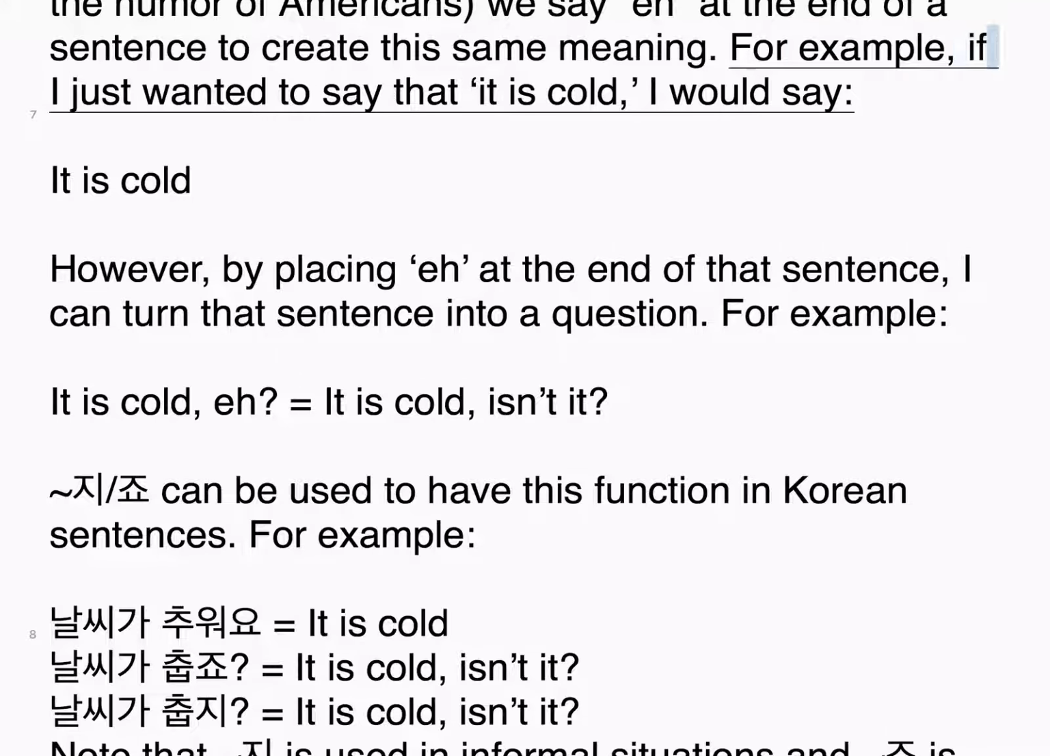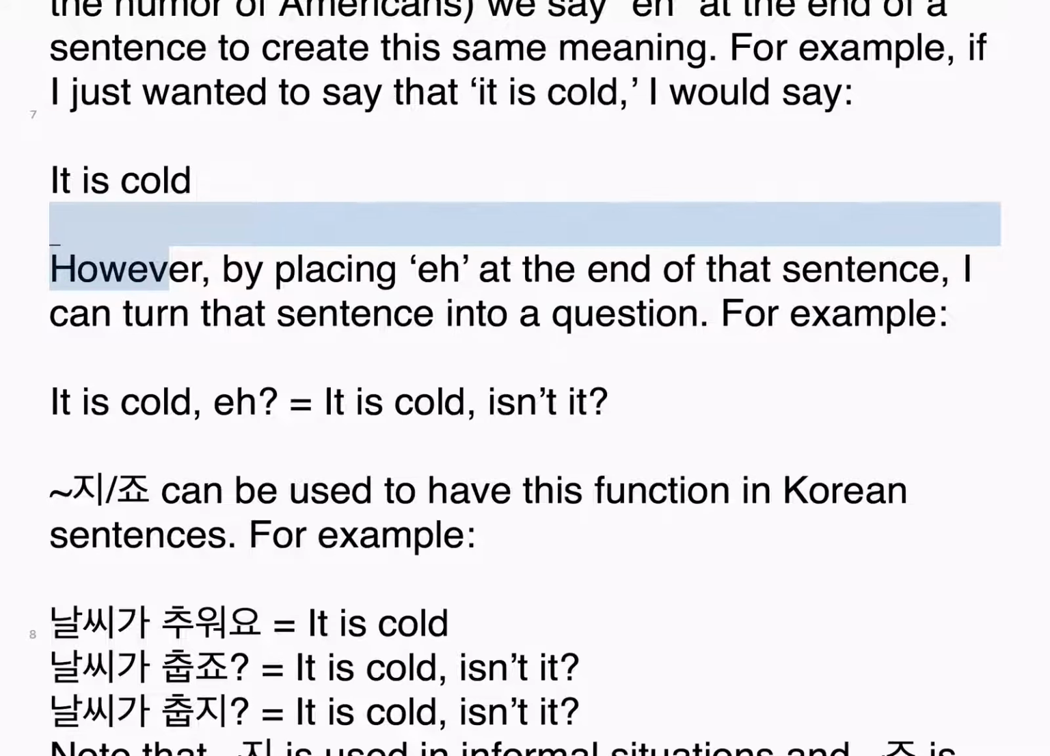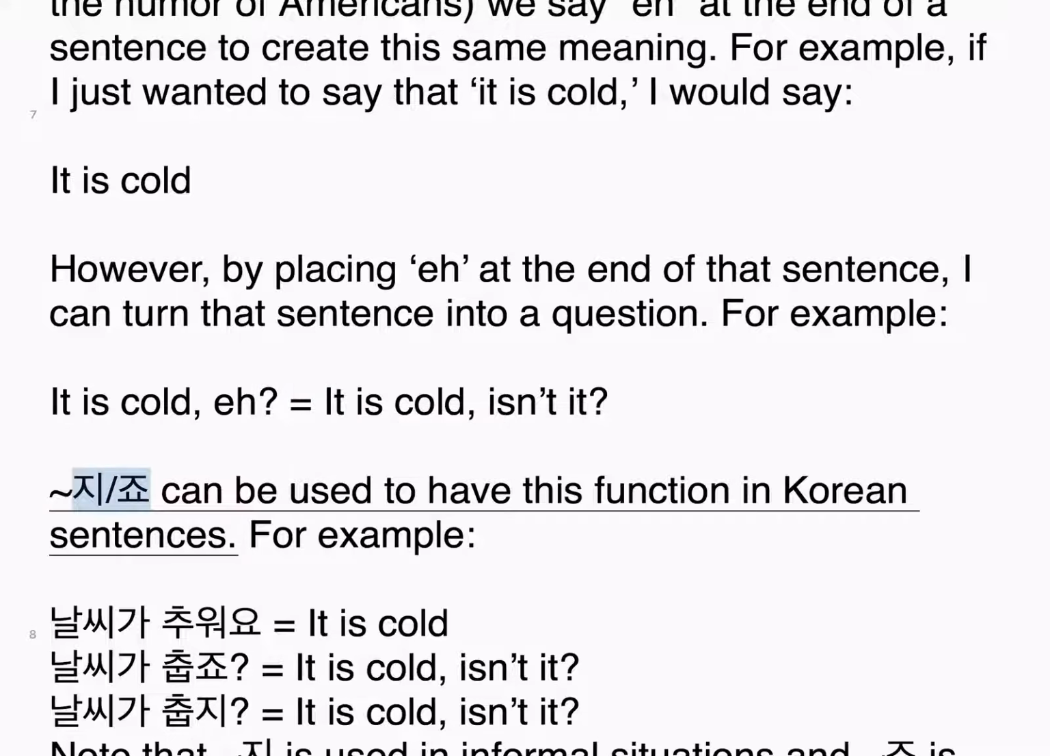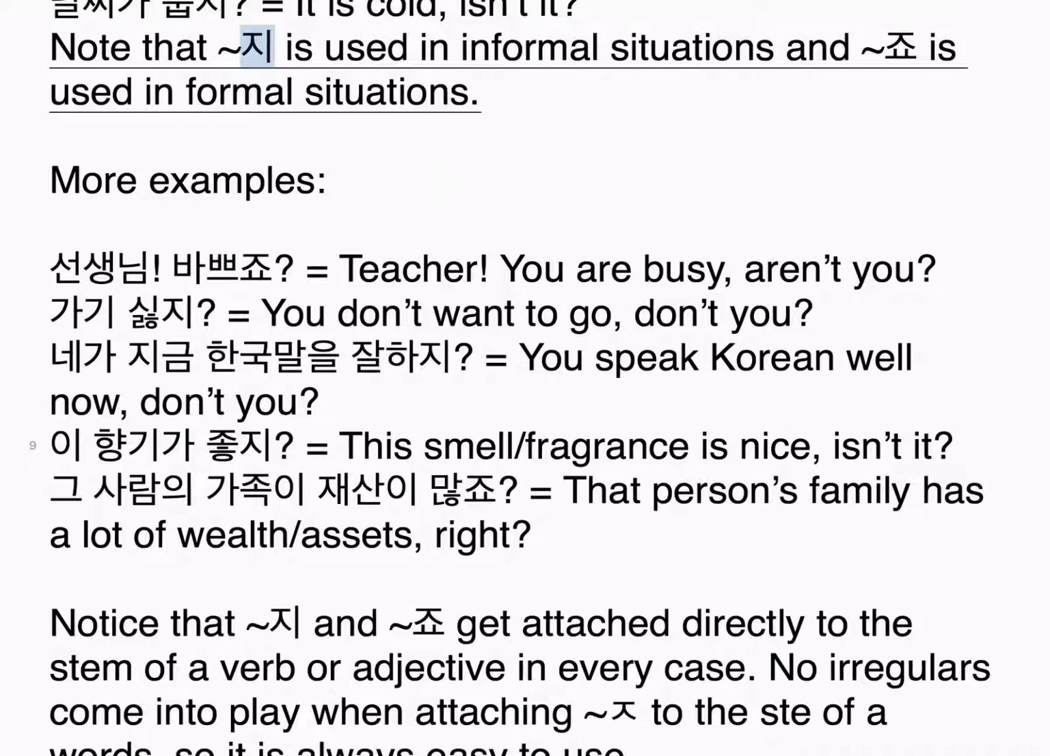For example, if I just wanted to say that it is cold, I would say, "It is cold." However, by placing "eh" at the end of that sentence, I can turn that sentence into a question. For example, "It is cold, eh?" equals "It is cold, isn't it?" Tilde 지/죠 can be used to have this function in Korean sentences. For example, 날씨가 추워요. It is cold. 날씨가 춥죠. It is cold, isn't it? 날씨가 춥지. It is cold, isn't it? Note that 지 is used in informal situations and 죠 is used in formal situations.